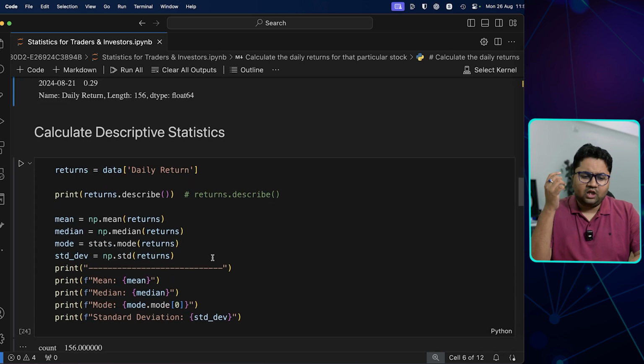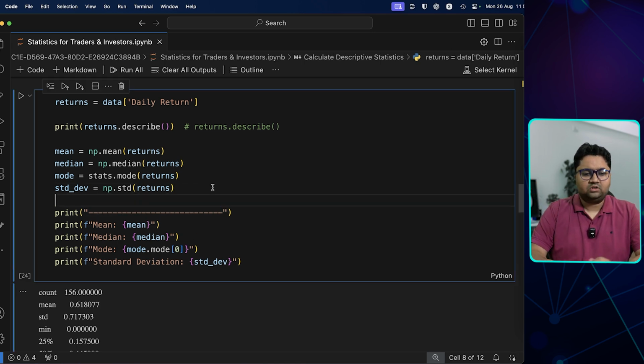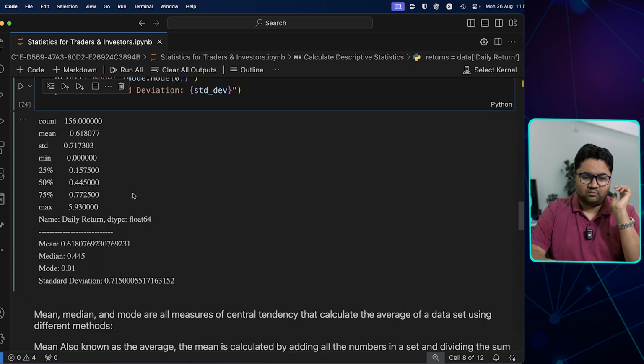These are percentages. Now we apply descriptive statistics. In Python, there's a very easy way to do this, like df.describe. It will give you the basic statistics. But here what we have done is we have used raw NumPy purposefully. So हमने NumPy को use करके mean, median, mode और standard deviation निकाला है. अब मीन मीडियन मोड क्या होता है, 10th क्लास में वापस चलता है.